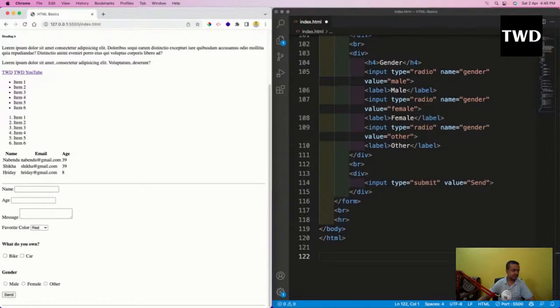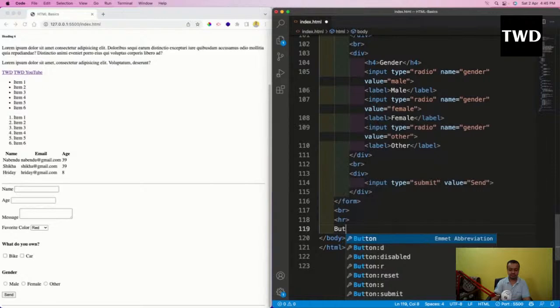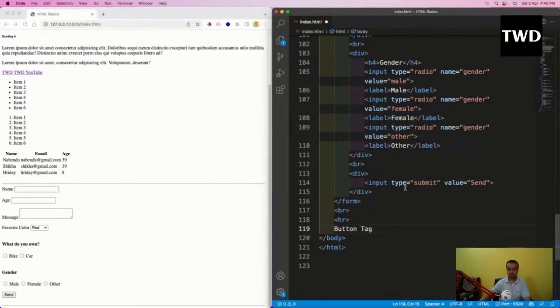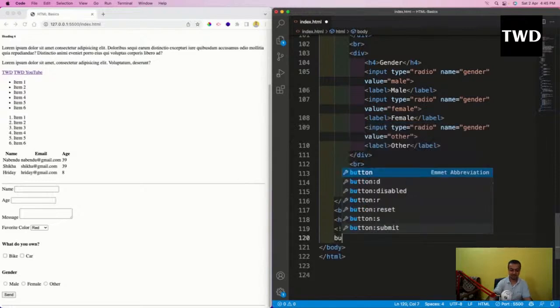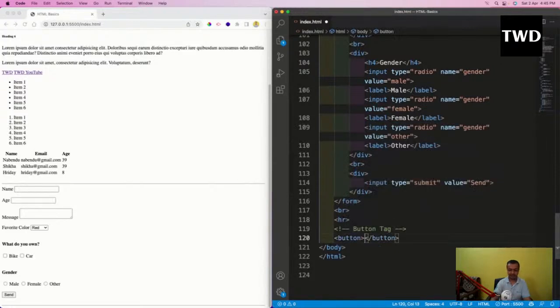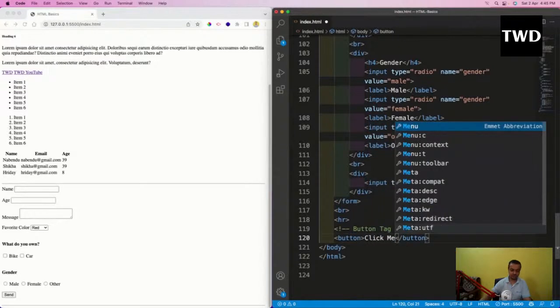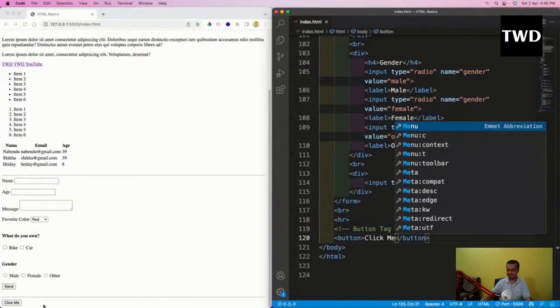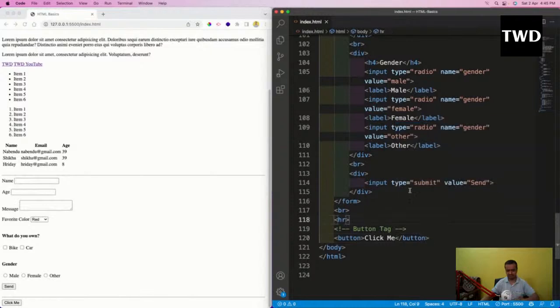Now the next thing we are going to do is the button tag. If input type submit creates a form type of button, we have a normal button also. So I'm going to do a normal button, like the button tag, just a simple button, and write click me. I'll save it, and see, this button is created here. With input type submit, if I click it here, nothing will happen. So all the interactivity I have to add through JavaScript.